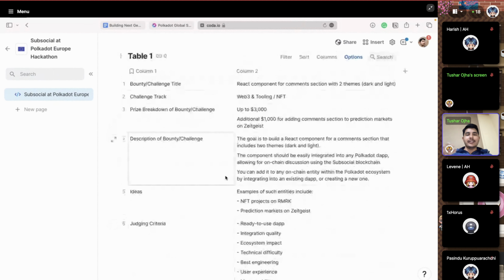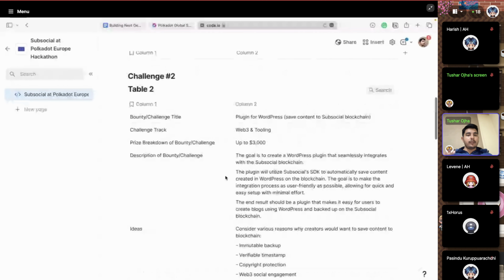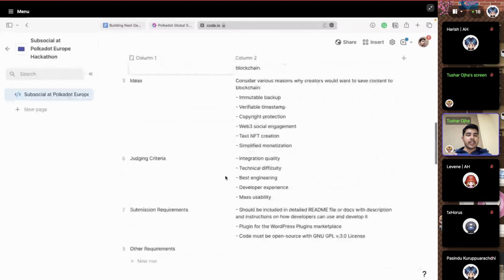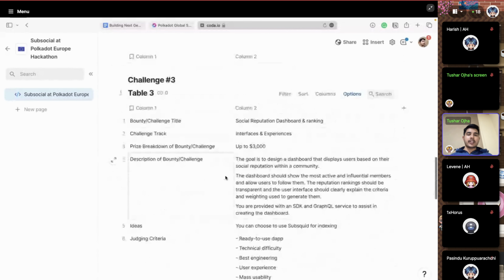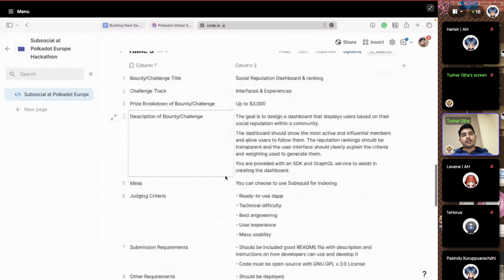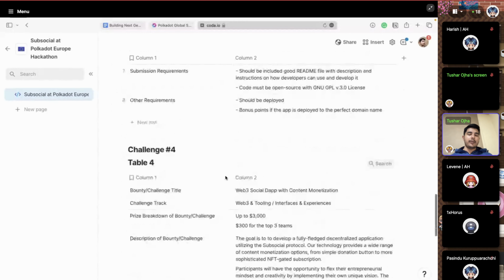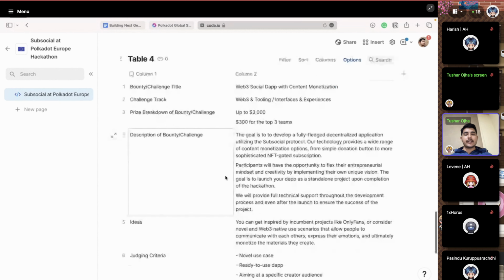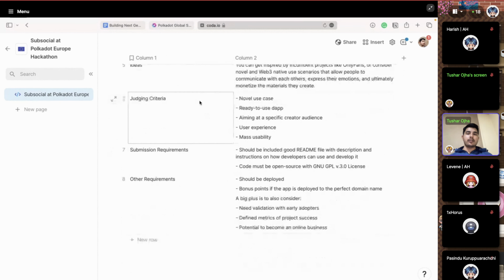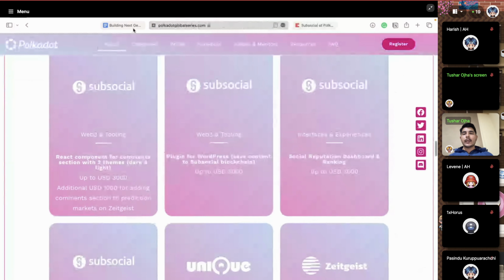We would love to see a React component for comments, and a plugin for WordPress to back up your project, allowing people to back up the content they create on WordPress websites. Also social reputation and dashboard ranking, so that people can see which community members are very active and they can follow them and get inspired. We would love to see some Web3 social dApps which leverage the power of content monetization and help content creators make a good amount of money. So we would love to see innovation in this direction as well. And every detail is mentioned on the Discord server. I'll share this link later on.